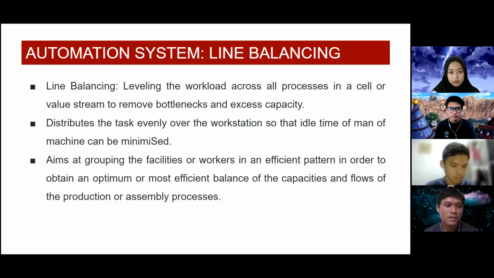It distributes the tasks evenly over the workstations so that the idle time of man or machine can be minimized. It aims at grouping the facilities or workers in an efficient pattern in order to obtain an optimum or most efficient balance of the capacity.